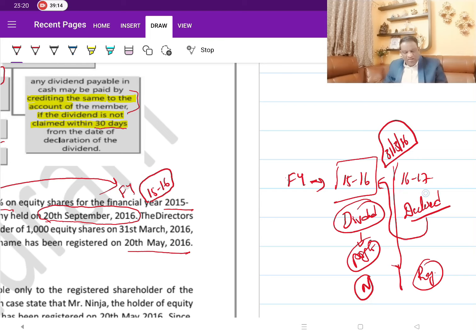Now they are asking, though I am declaring in 16-17, but it is for 15-16. So whom should I make the payment? Should I make the payment to N or should I make the payment to Raj? That is where this provision would become important.